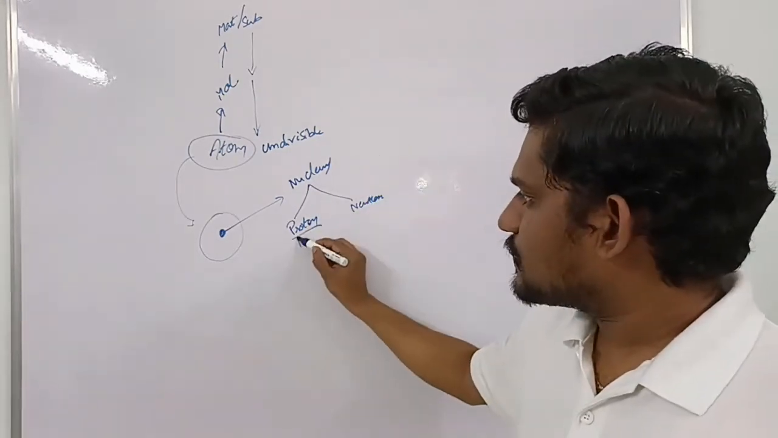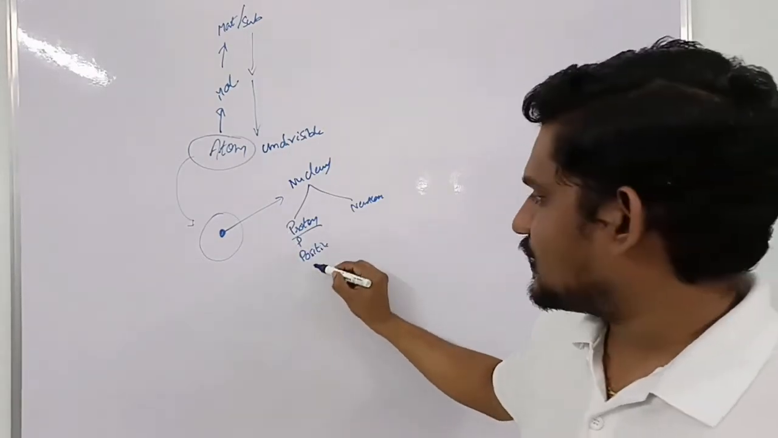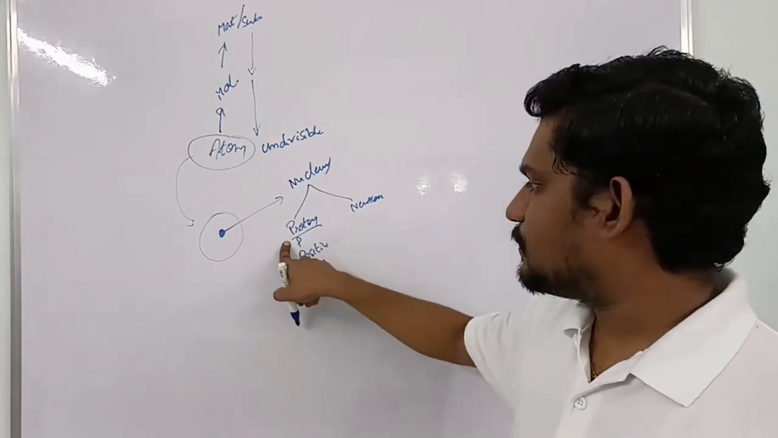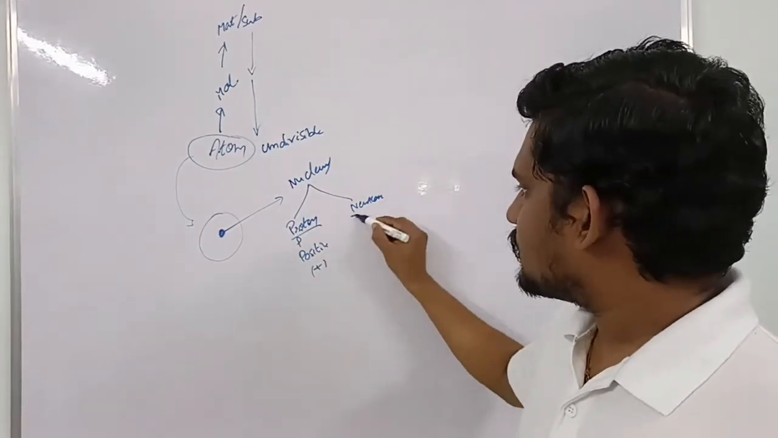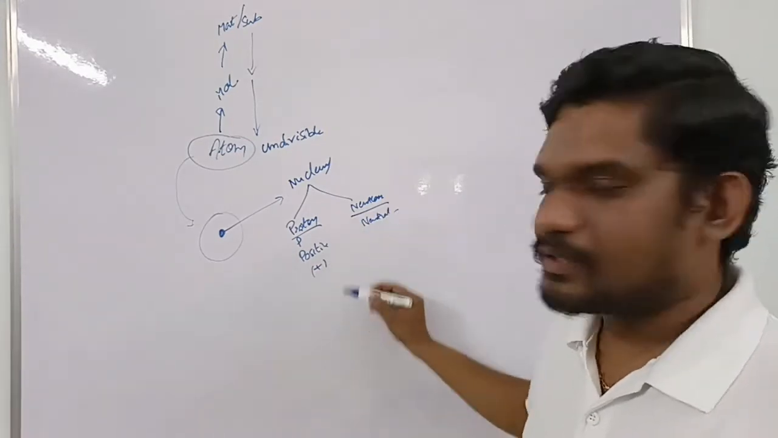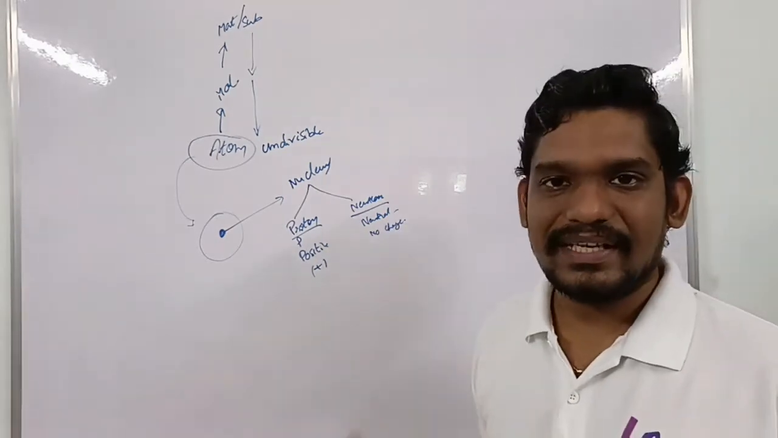Proton possesses positive charge. It's easy to remember: P for proton and P for positive charge. As the name suggests, neutron is neutral. That means it has no charge. Neutron doesn't have any charge.